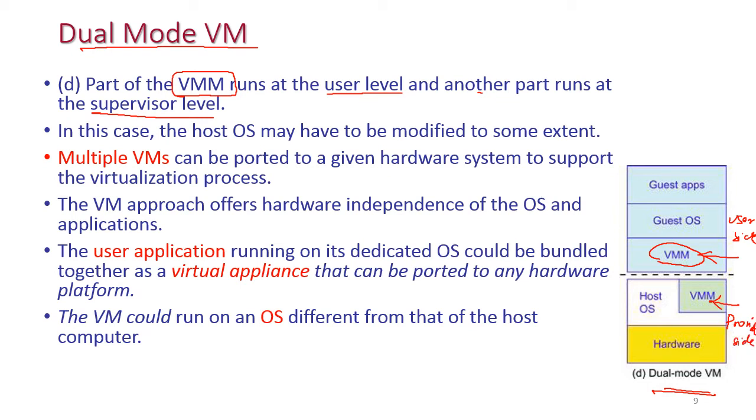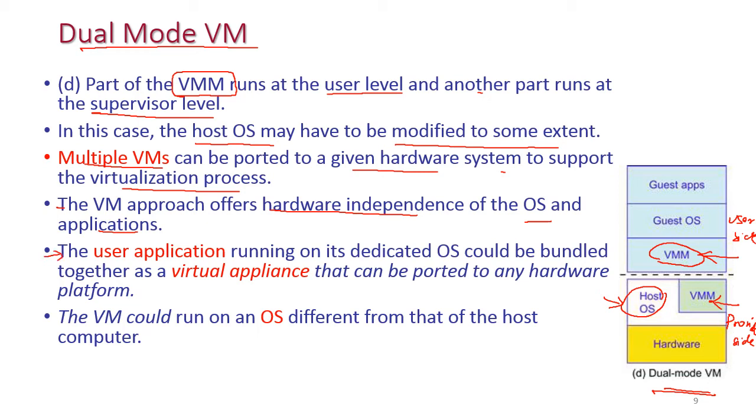In this case, the host OS may have to be modified to some extent. Based on the requirement, we can change the OS. Multiple virtual machines can be ported to a given hardware system to support the virtualization process, and the virtual machine approach offers hardware independence for OS and applications.